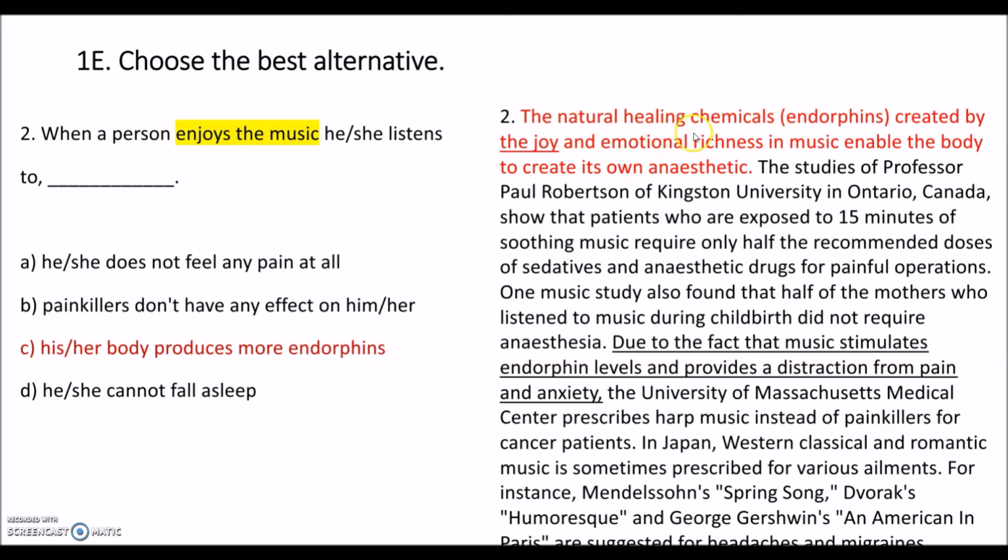It says, the natural healing chemicals created by the joy and emotional richness in music. So it means that when we enjoy the music that we listen to, our body produces more endorphins. Actually, when you look at the whole paragraph, it might help you. Here, for example, it says, due to the fact that music stimulates endorphin levels. So here it says music increases endorphin levels.